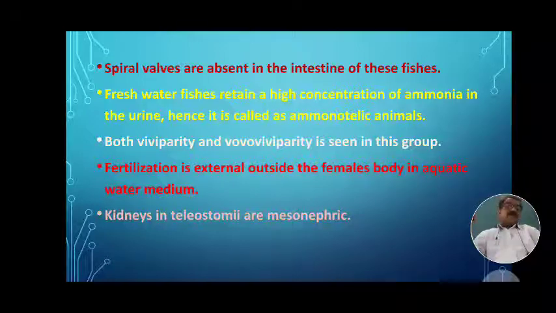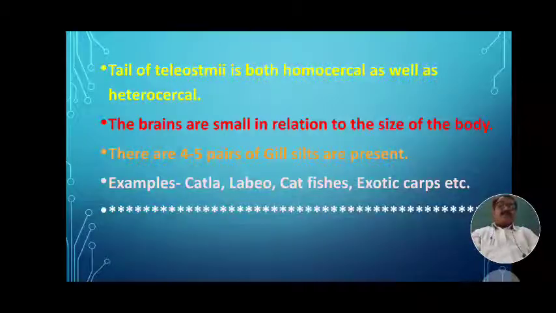Fertilization takes place. The kidney in teleostomy is mesonephric. There are three types of kidneys: pronephric, mesonephric and metanephric. The pronephric anterior part is functional, the mesonephric middle part is functional, and the metanephric posterior part is functional, and the remaining parts are non-functional. In teleostomy, the kidneys are of the mesonephric type.